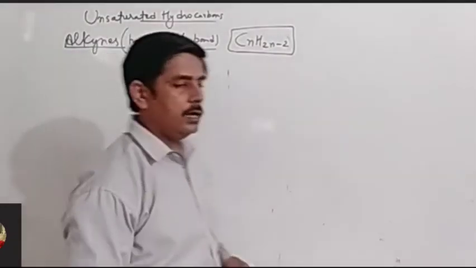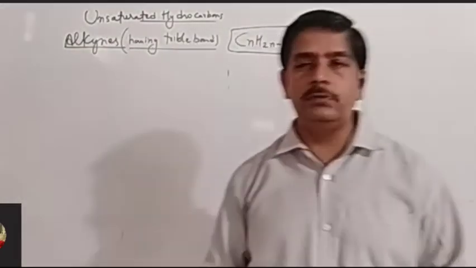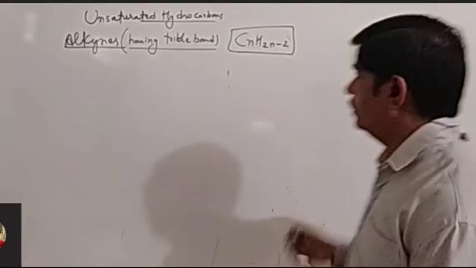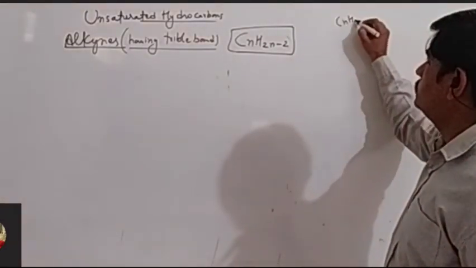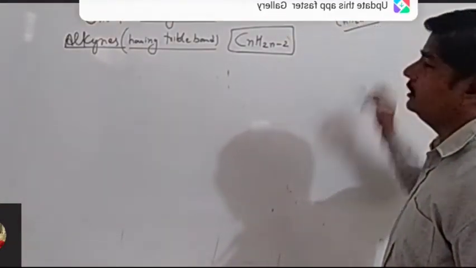Actually alkyl, yes. Alkyl are the hydrocarbons which have a different formula like this, CnH2n+1. These are alkyls.